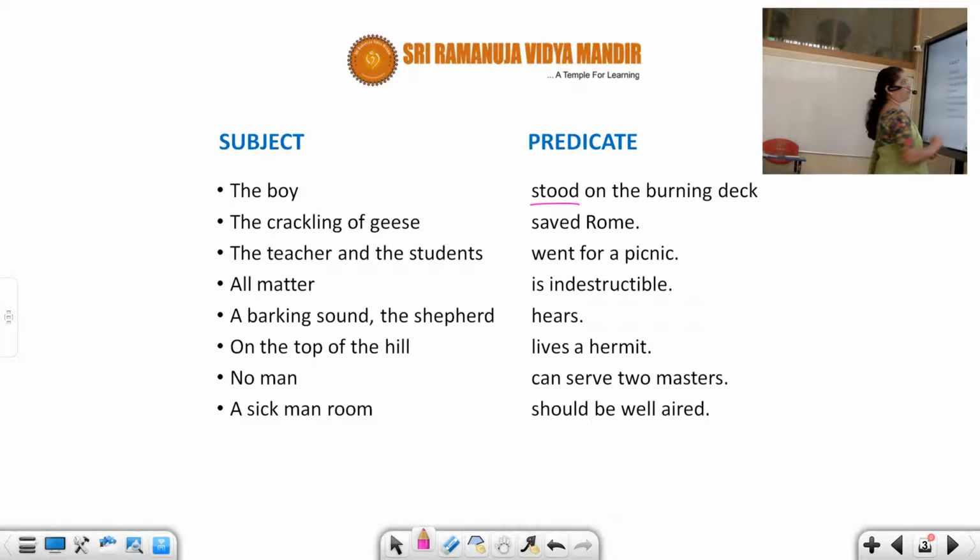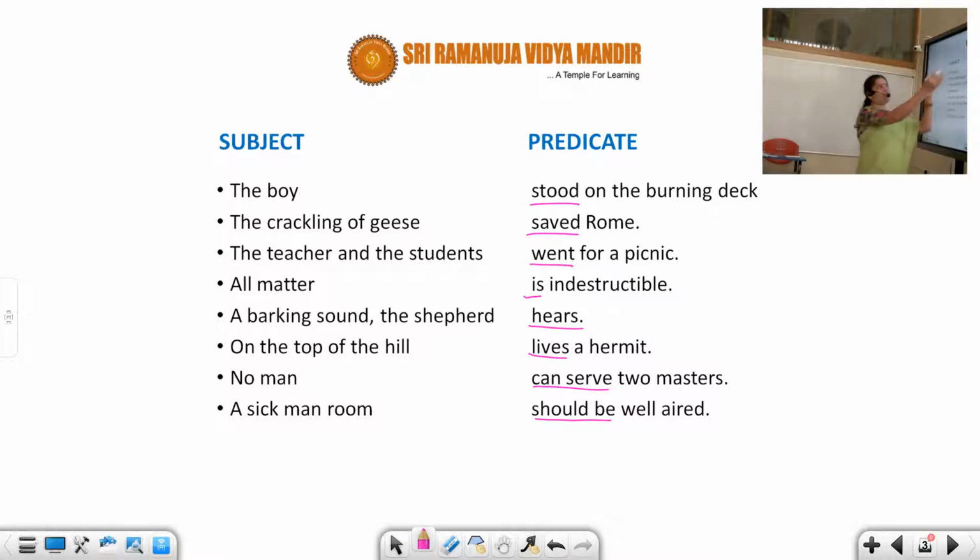The crackling of geese, saved. I was explaining to you that the geese are not crackling. At that moment, you can hear the crackling sound. So this entire part is a noun, so it is a subject. Went is the verb. Is is the verb. Hears is the verb. Lives is the verb. Can serve, should be. So you understood, students?